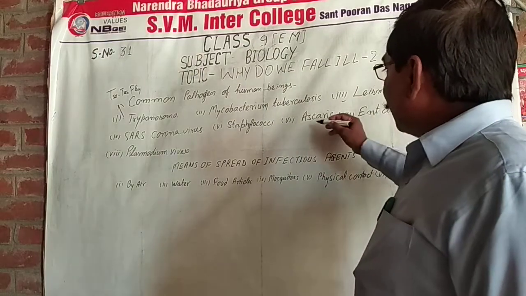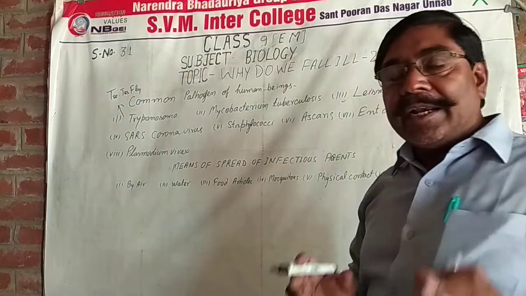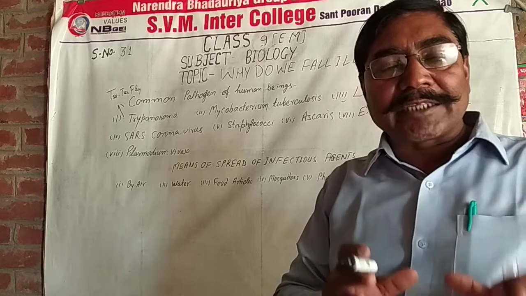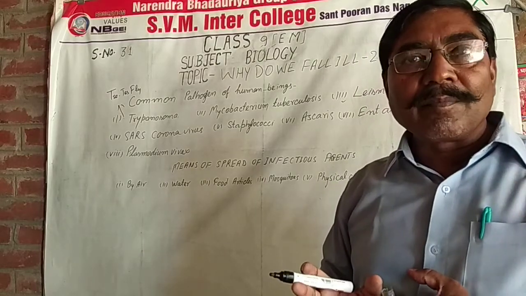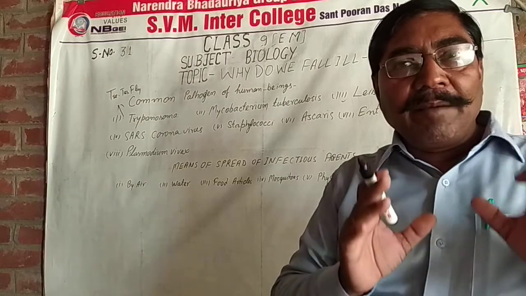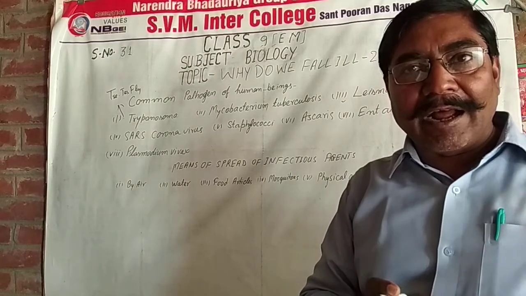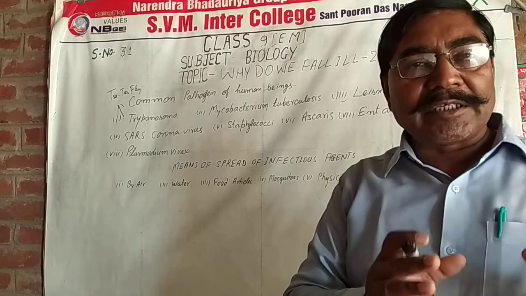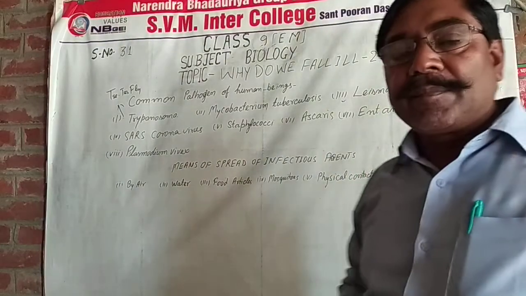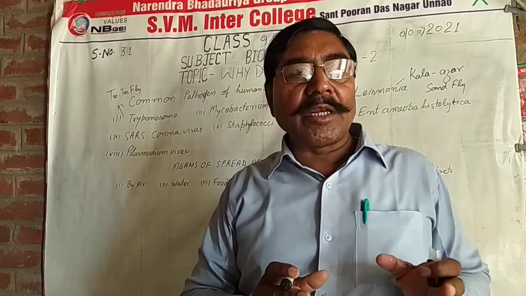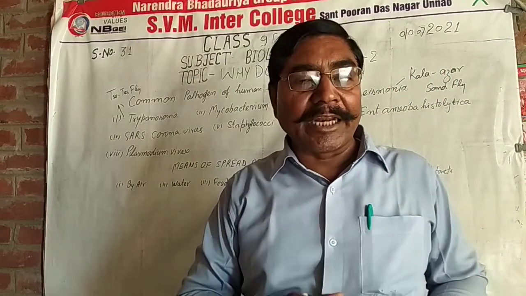Next, Ascaris. The disease caused by Ascaris is called ascariasis. It is a worm present in the alimentary canal of animals and humans. Entamoeba histolytica causes amoebic dysentery.